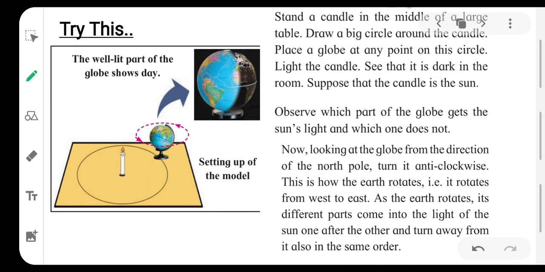Draw a big circle around the candle, like this way. First candle is in between and then the circle is drawn. Place a globe at any point on this circle. Now see, you can see the globe here. And on any point of the big circle there is a globe kept.